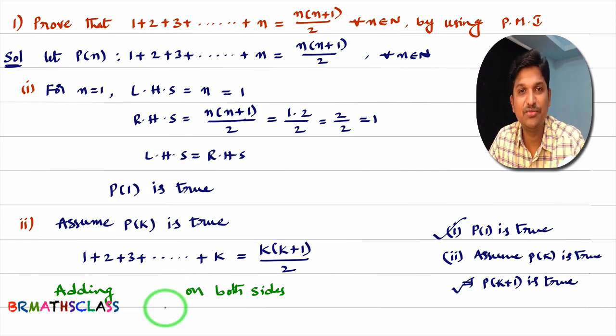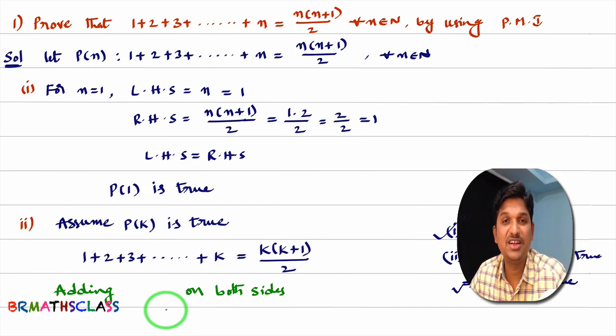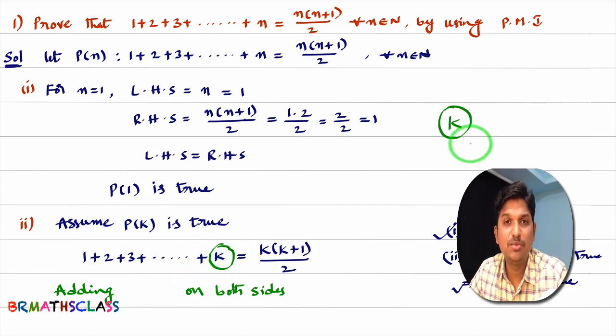Key step means what? For example, your house is locked. If the key is with you, then you can easily enter. If the key is not there, then it is very difficult to enter. Correct or not? Here, if you know this, it is easy to do this problem further. This is an important step. What is that term? How to find out that term? You see this P of k. You observe this. What term is there here? Here k is there. In this term, wherever k is there you write k plus 1.